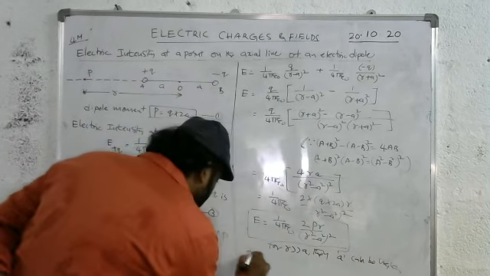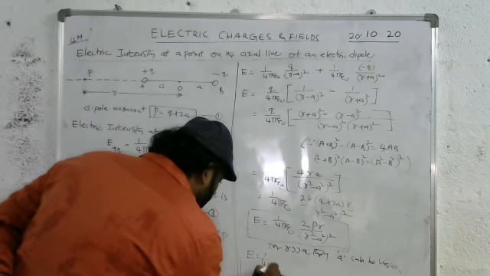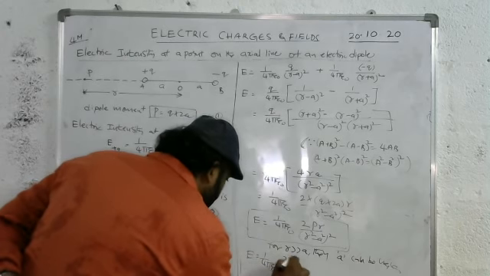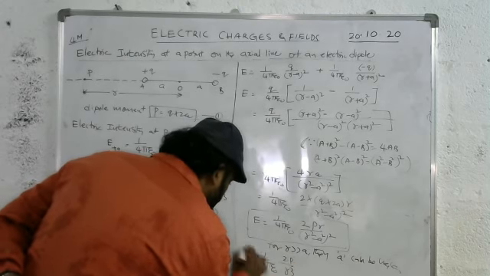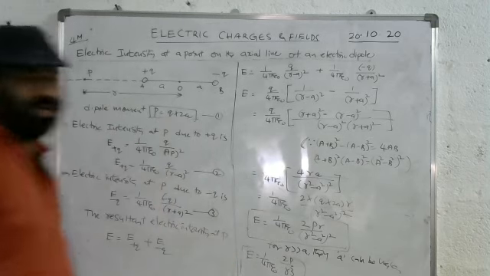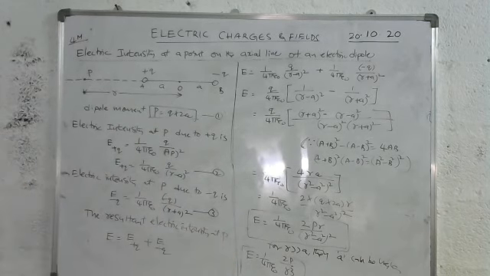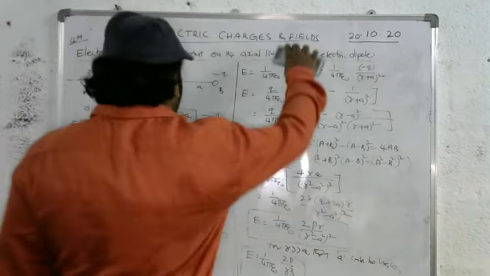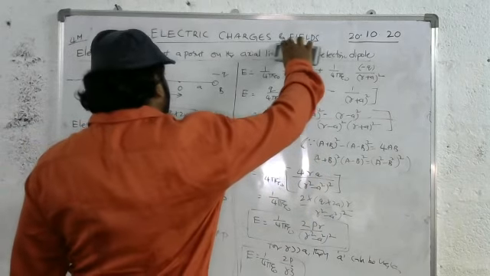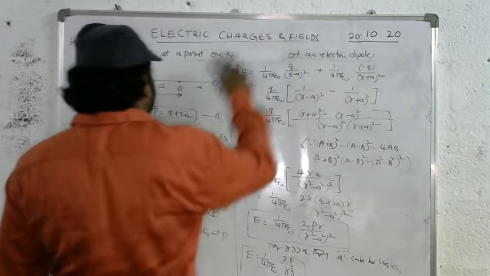Then E is equal to 1 by 4 pi epsilon naught 2P by R cube. That's it. So our next question is the electric intensity at a point on the equatorial line.